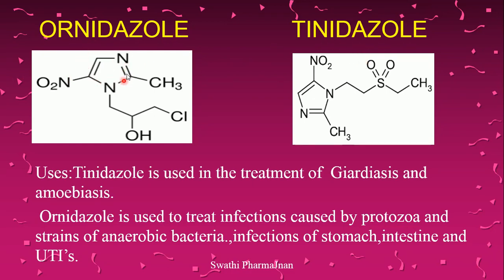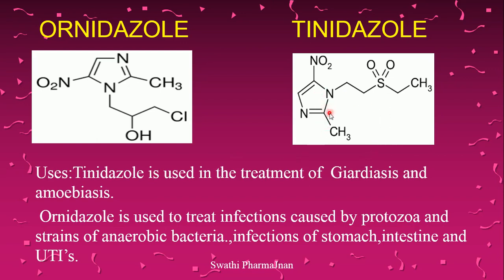Ornidazole also contains the basic nucleus imidazole with a methyl group at second position and a nitro group at fifth position, and at first position there is a chloropropyl 2-hydroxy group attached. Uses of ornidazole: it is used to treat infections caused by various protozoa and various strains of anaerobic bacteria, infections of the stomach, infections of the intestine and urinary tract infections.